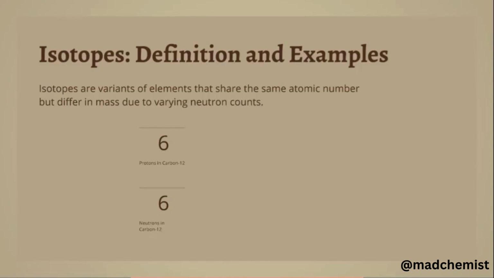So the mass number of carbon-12 is 12, because the mass number is the sum of protons and neutrons. The number of protons in carbon-14 is 6 and the number of neutrons is 8. So the sum of 6 and 8 is 14, and it is named carbon-14.